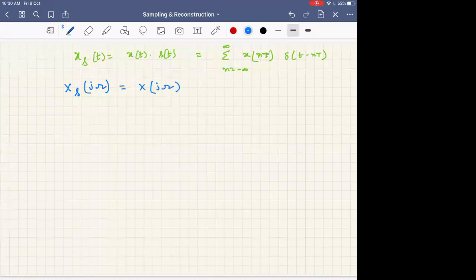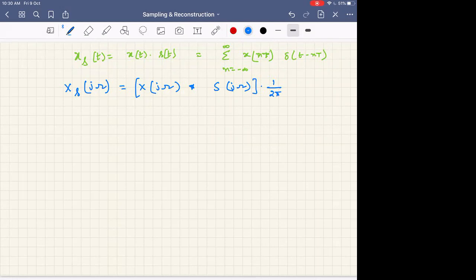Why am I writing capital omega? Is what I have written here correct?